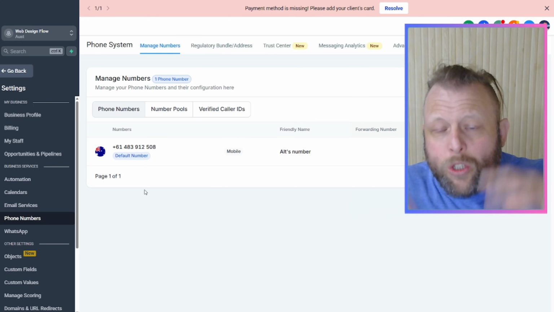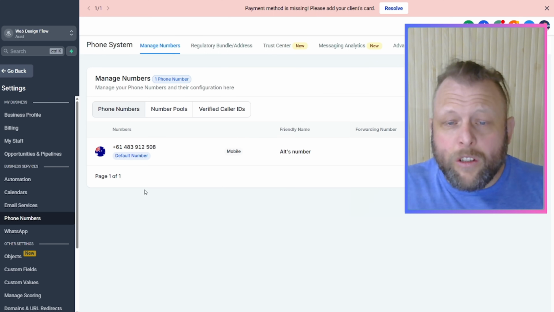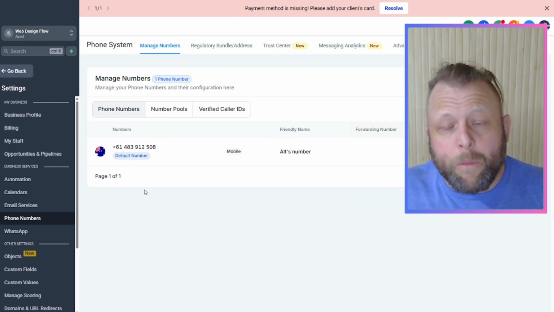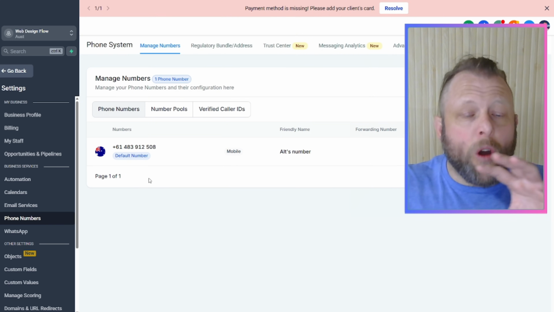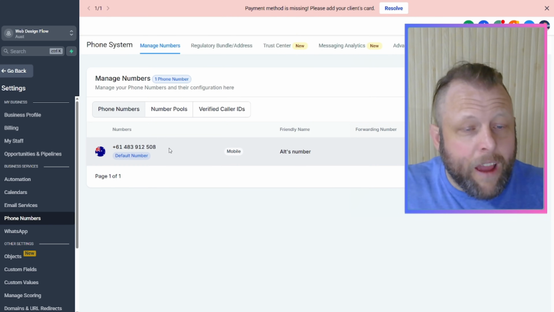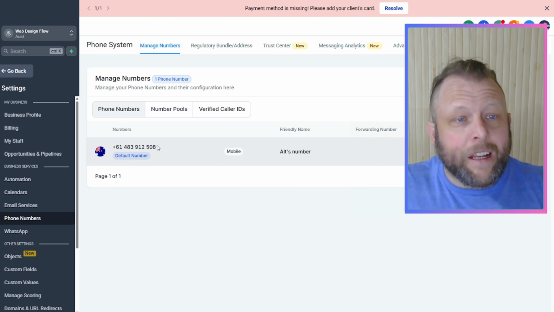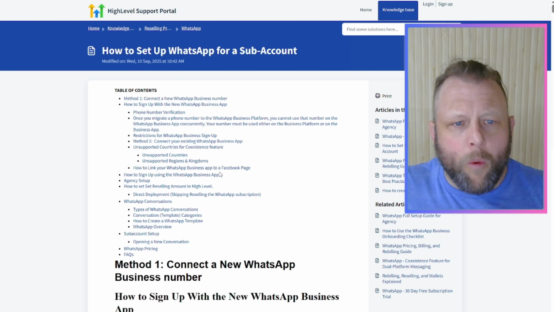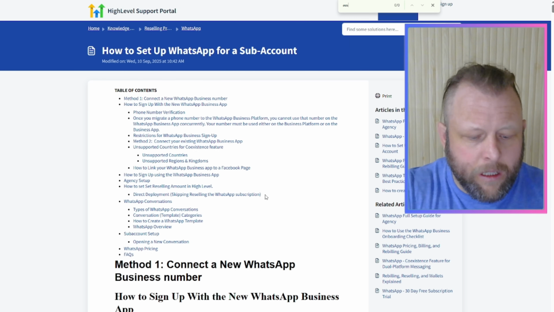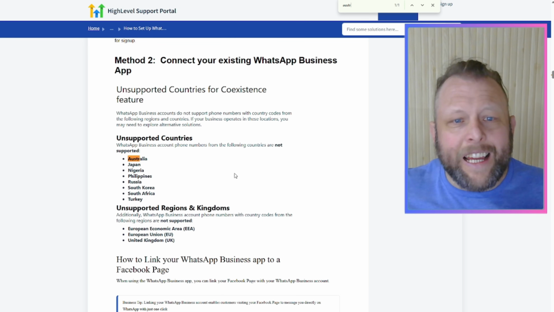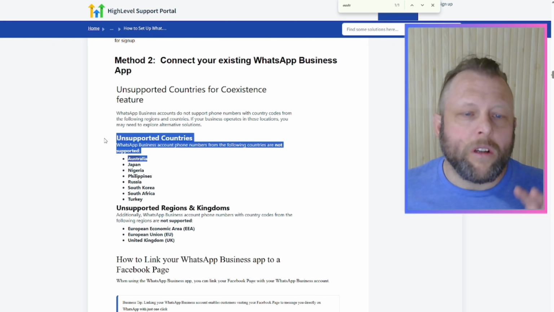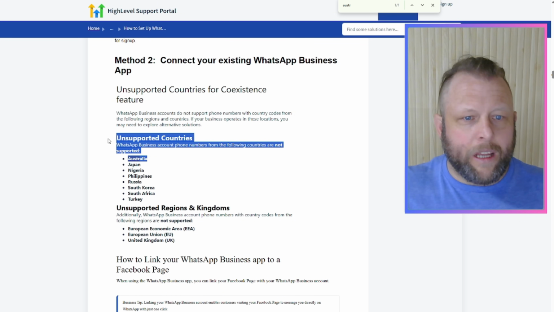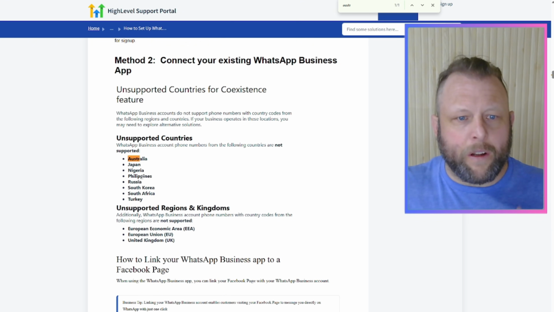But if you're in certain countries like Australia, for example, and in New Zealand, that don't offer, so you can have a mobile number that can send text messages in Australia. However, WhatsApp, for some reason, does not support WhatsApp messages in Australia or Japan, Nigeria, Philippines, Russia, South Korea, Turkey.